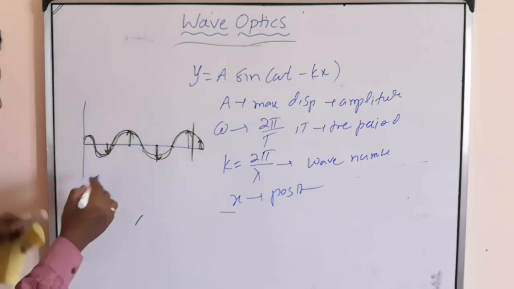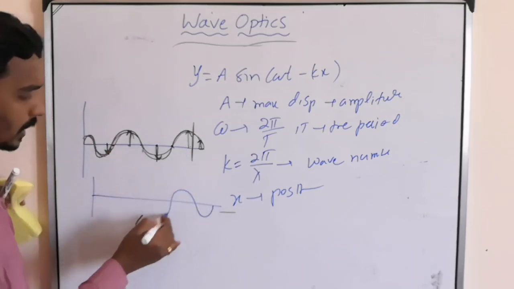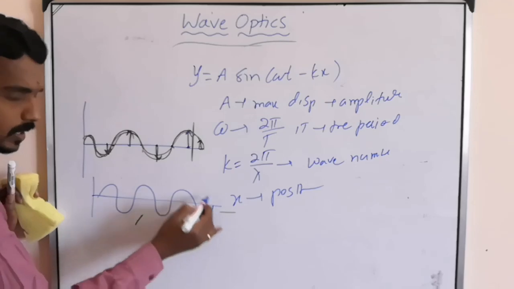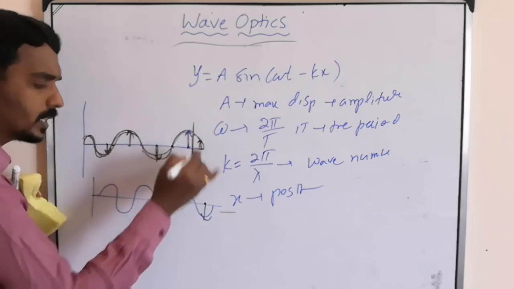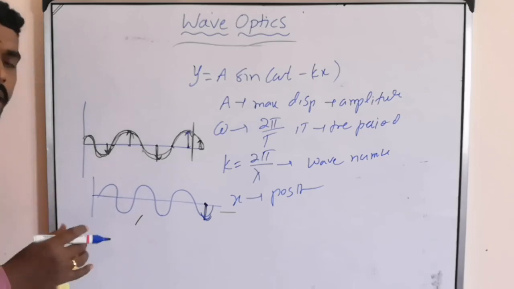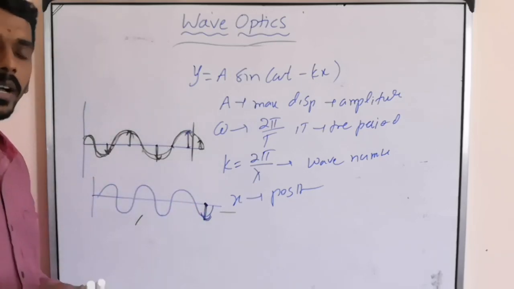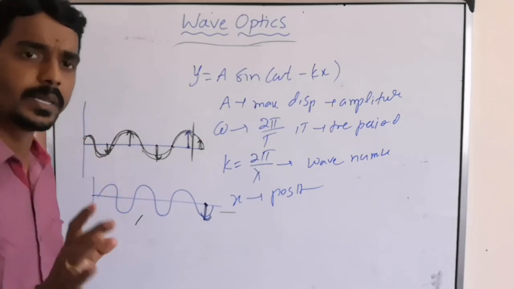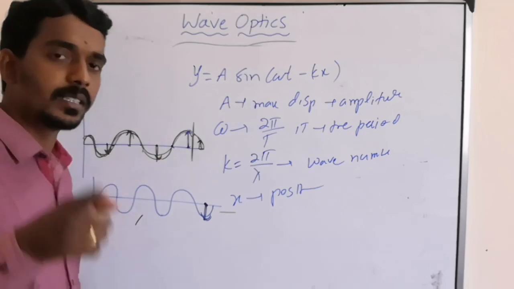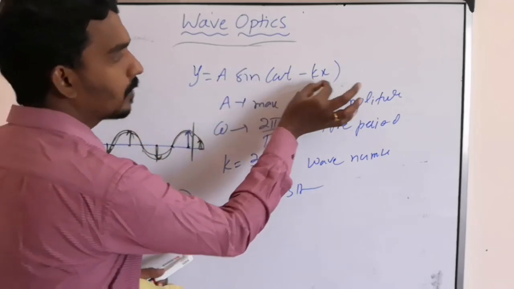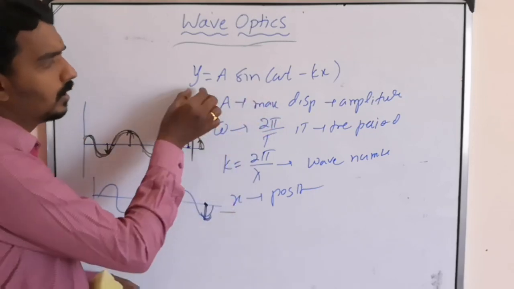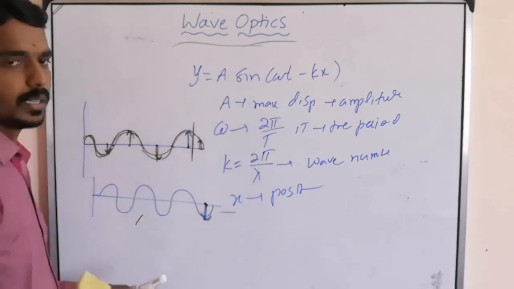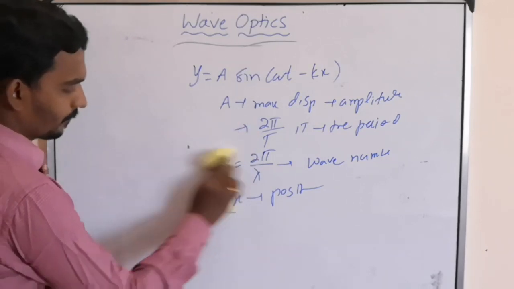Now after some time, the same string shape may come like this. So this particle went here. Now it went here. So at one particular instant it is positive, at another particular instant it is negative. So that's why the displacement of the vibrating particle always depends upon position as well as time. That's why it is a function of time and position, where the parameters have their usual meaning. Remember this. And one more thing.